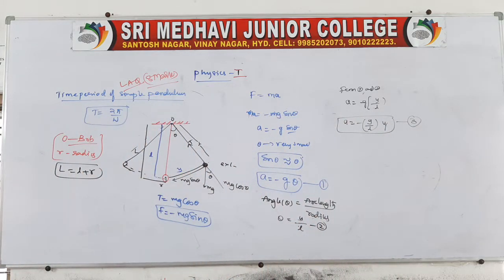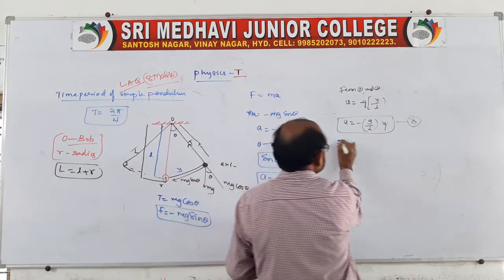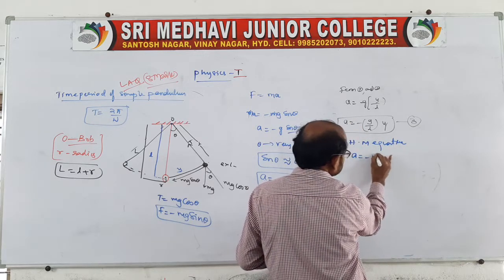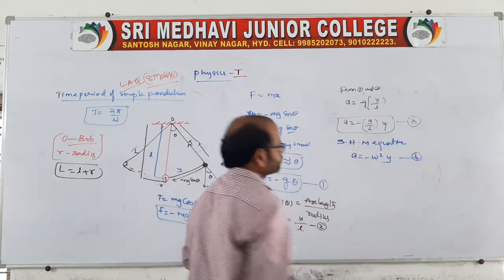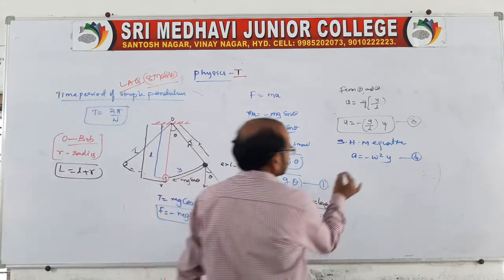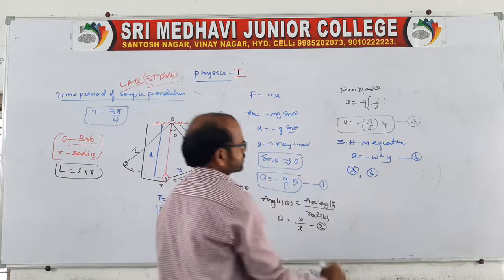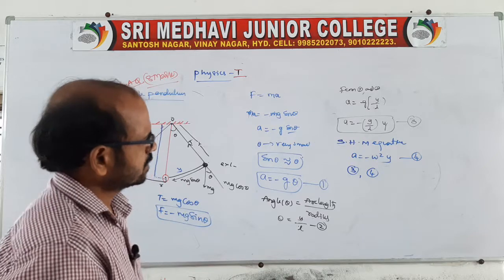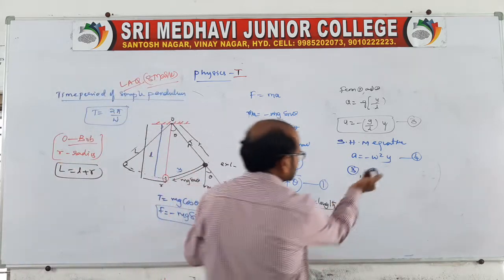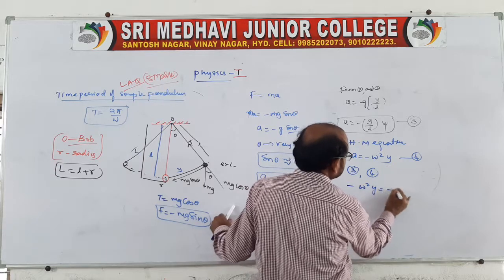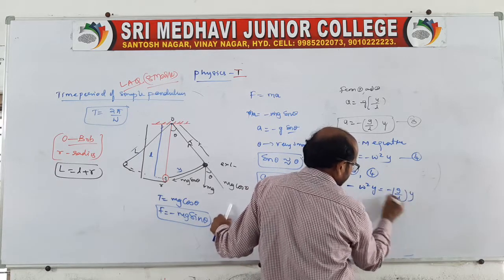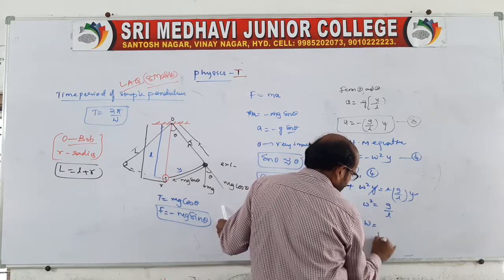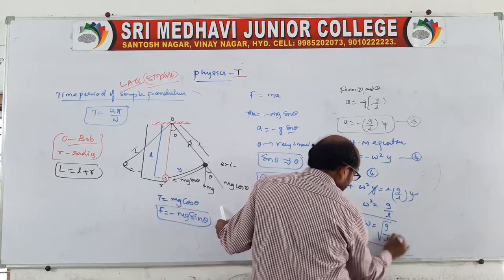Now from here we know the equation of SHM, that is A is equal to minus omega square y. Equation 4 you say. Just compare equations 3 and 4. Let us look at the two equations. A is equal to A, minus cancels, y cancels. What is left over? Omega square is equal to g by L. Then omega is equal to root over g by L. This is the angular velocity.